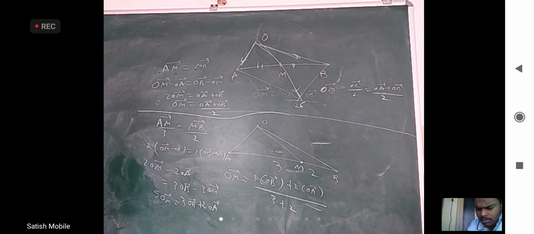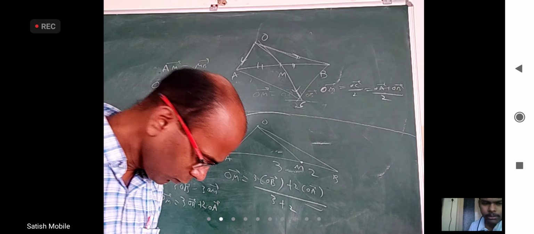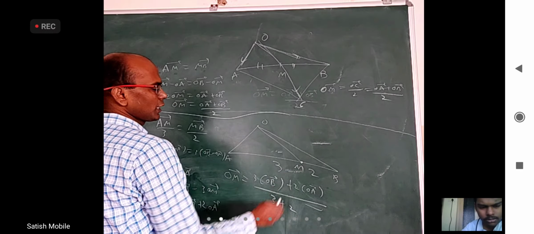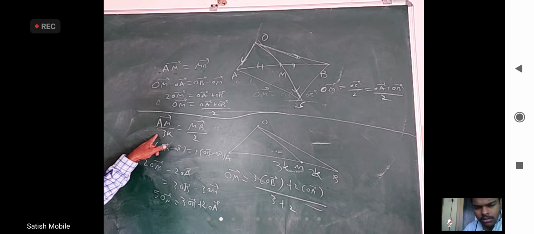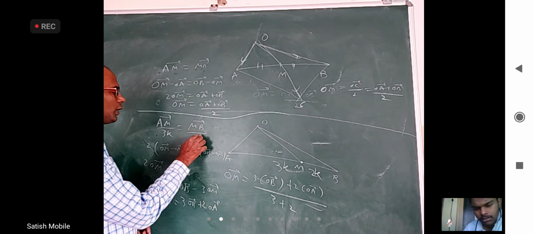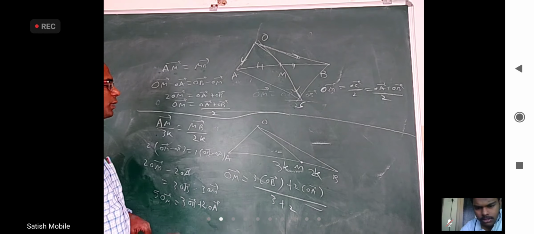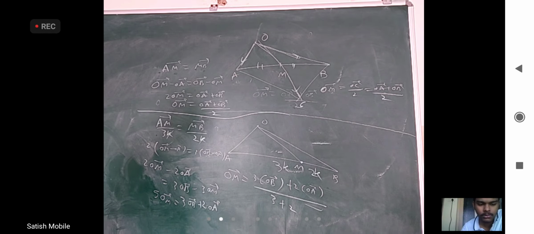Sir, yes, please. How is that AM bar by 3 equal to MB bar by 2? Okay, in the ratio 3 is to 2, let us call 3k and 2k the lengths. AM bar by 3k is a vector of magnitude 1 unit in this direction. BM bar by 2k is also a vector of magnitude 1 in the same direction. That's why they are equal. I can cancel k. Is it okay now? Yes, sir. Okay.